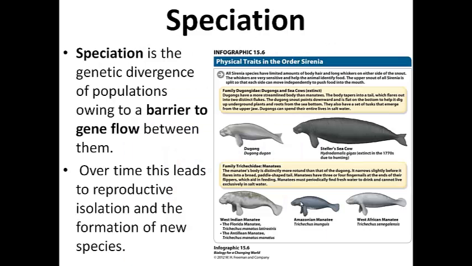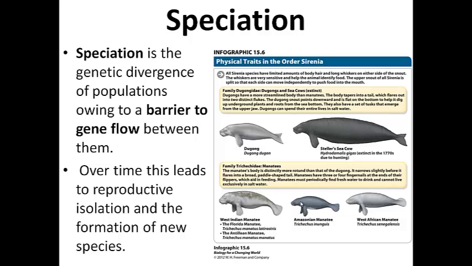All right, and so what is speciation then? Speciation is the development of a new species in the natural world. We're going to wrap up this chapter with this idea. Speciation is genetic divergence, and it typically occurs when two populations become separated for one reason or another. It doesn't have to be the case, but there's some barrier to the gene flow between them. And over time, the species become more and more different, and the seven different types of reproductive isolation that we just talked about come into play.